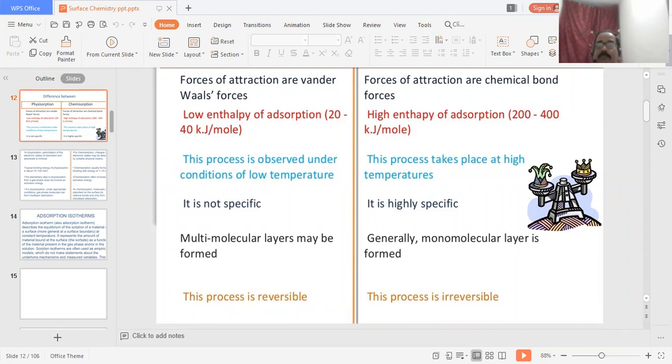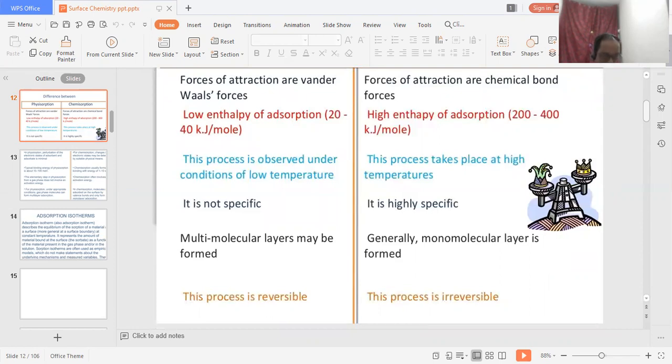It means if in some reaction the reactants combine with each other and make a product, and they can come back to the form of the reactant, it is called physical adsorption or physisorption.